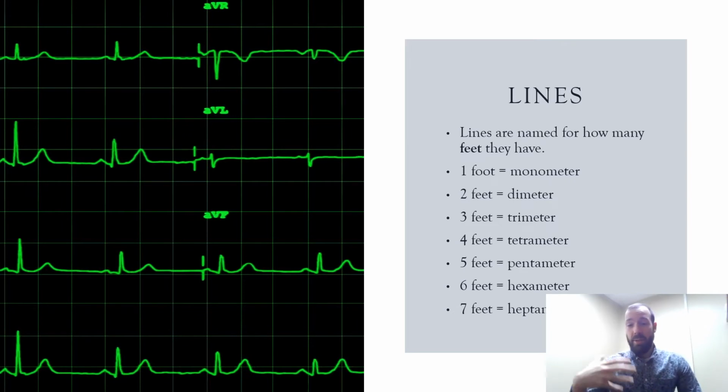And you could go on, you could go into 8 feet, 9 feet, but typically lines don't get much longer than 7 feet long because they don't fit on the page anymore. It's too long. And once you get that long, you really start to lose the feel of the flow. So it's very rare to see, even hexameter or heptameter is not that common.